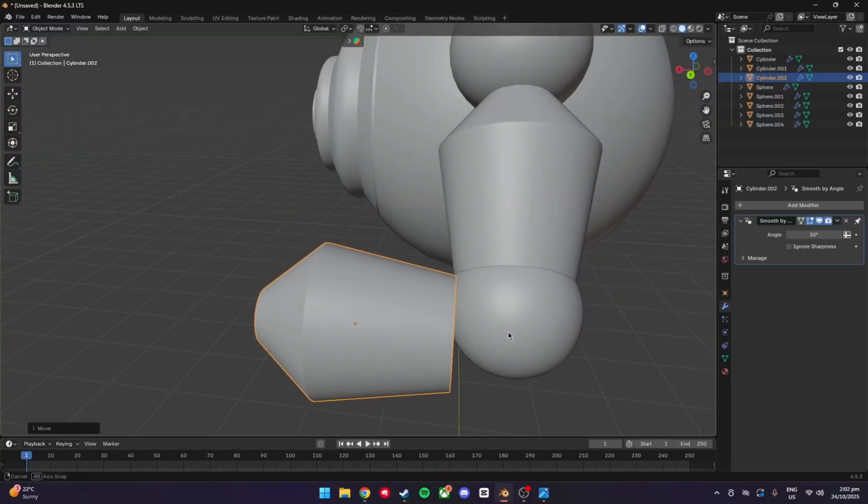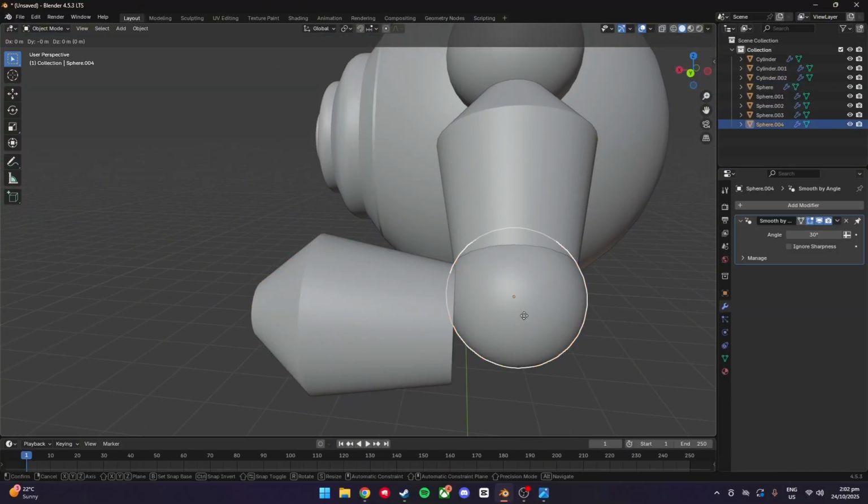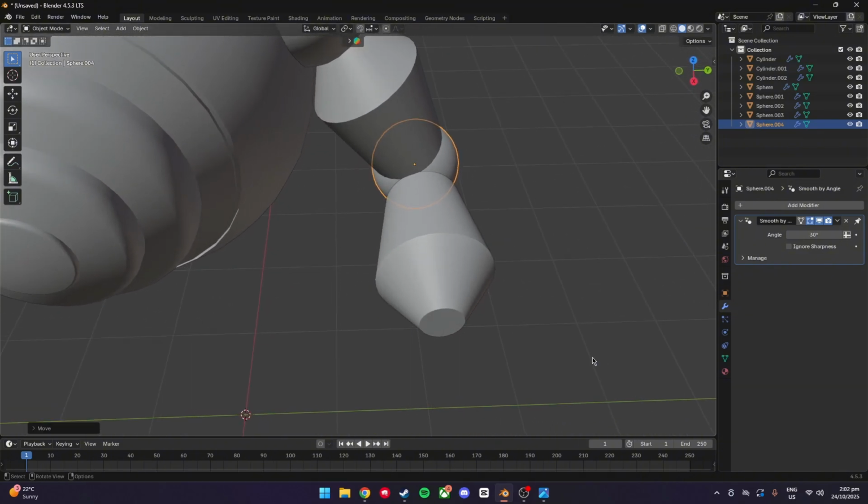And basically all you're doing is just moving these around till you think it looks right for the character you've built, because they're obviously all going to be different dimensions.